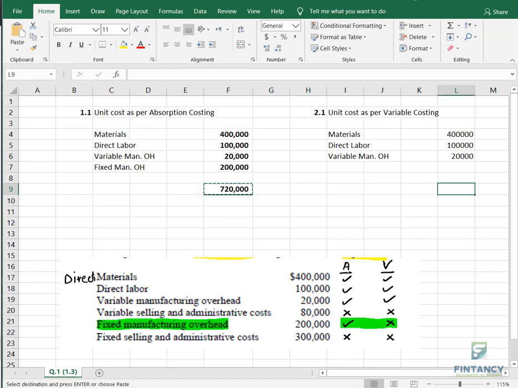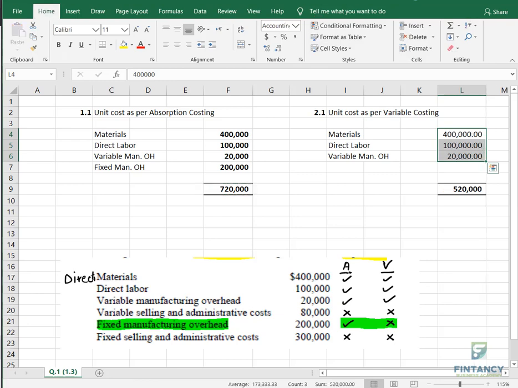And your total product cost as per variable costing is 520,000. So what is the difference? The difference is only 200,000. That is basically this green area which I have highlighted for you, which is the fixed manufacturing overhead. Got it, everyone? This is the reason for the difference.